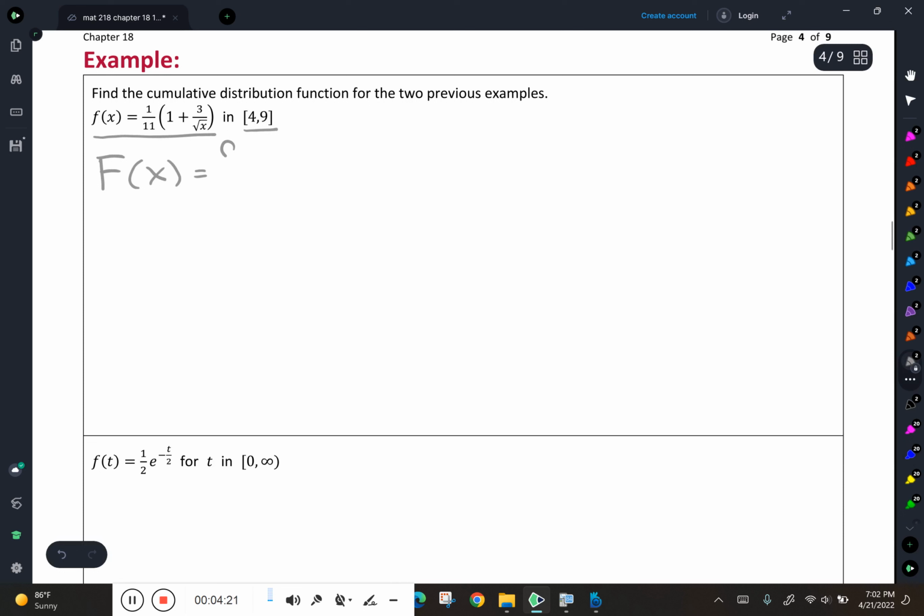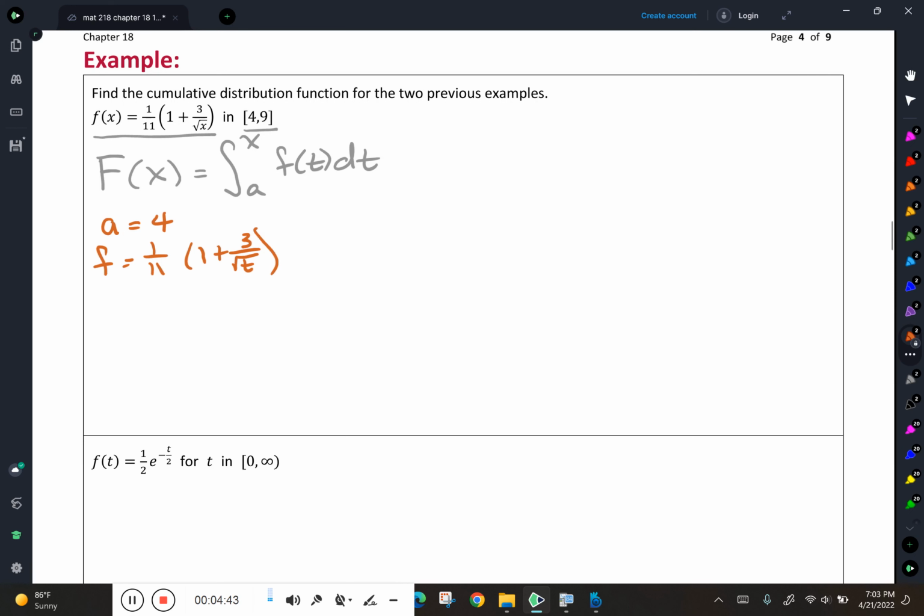I know it's going to be the integral from a to x of f of t dt. And for this example, my a is going to be 4, and my little f is going to be 1/11 times 1 plus 3 over the square root of t. And why did I change it to t? It's that x thing we were talking about a little while ago.